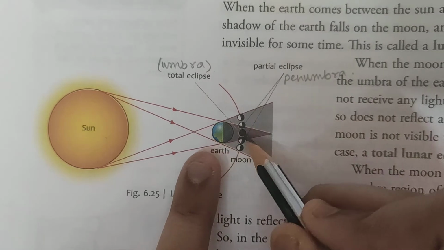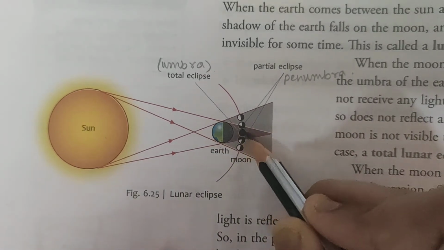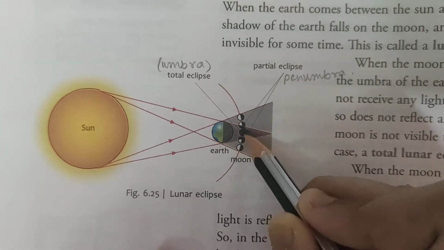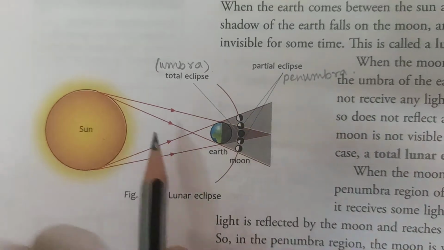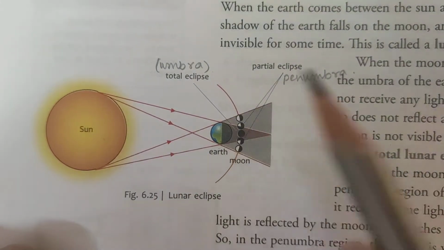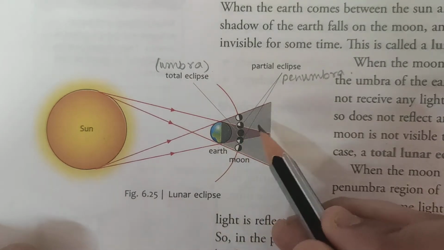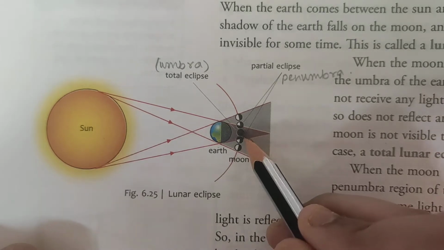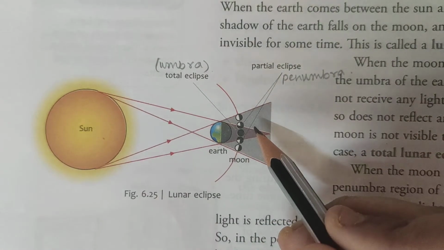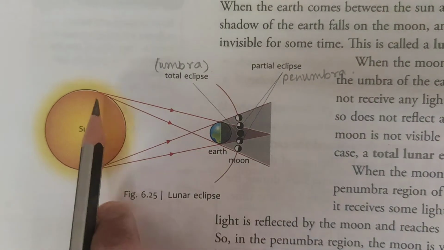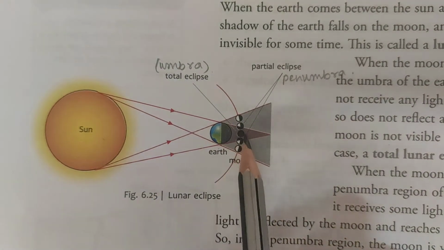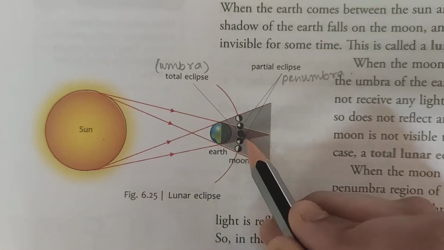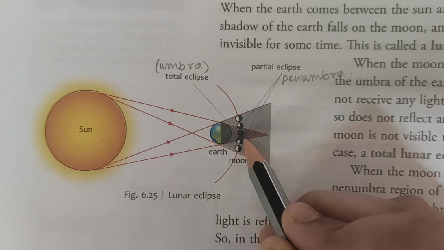So just see, what is this part? Completely dark part. What is this part where no sunlight can reach? That means if no sunlight can reach the moon, then how can we see the moon? We won't be able to see the moon because the moon reflects the light of the sun. It is not a luminous object, but a non-luminous object. The moon reflects the light of the sun. So if light from the sun is not reaching the moon, how can it reflect the light to us, and we cannot see the moon. So this is the umbra, total lunar eclipse.